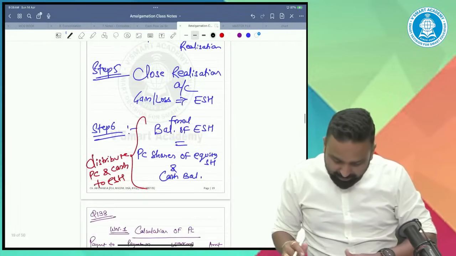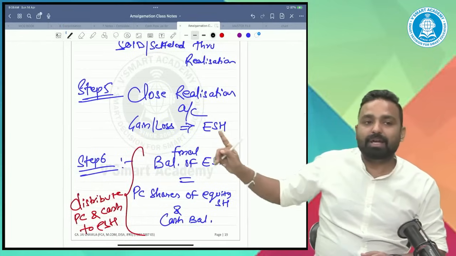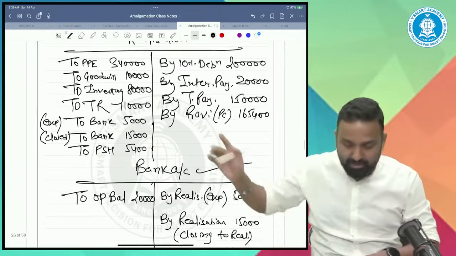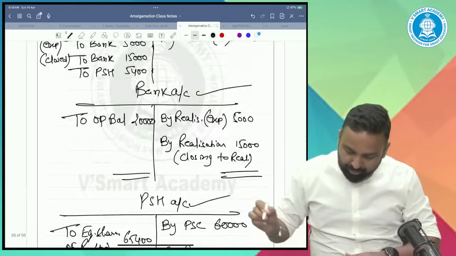Now step number 5, close the realization account and transfer the gain or loss to equity holders. Now close the realization account, sorry. The preference holder account is closed. Close this.